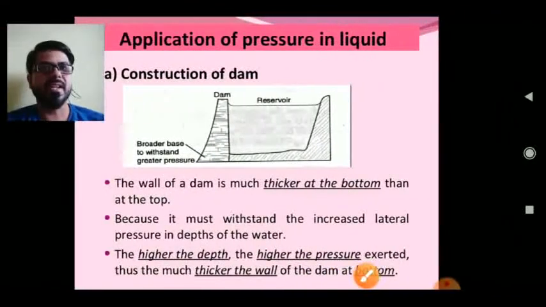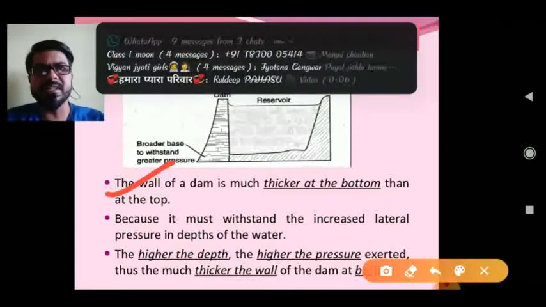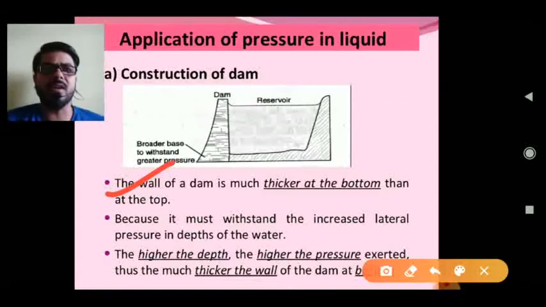Now see the next application of pressure in liquid. In many dams, the wall is much thicker at the bottom than at the top. That is the reason, because when you go deeper, the pressure would be more. When we go deeper inside the water body, the depth of the water column increases, and as we know, the pressure exerted by the liquid is directly proportional to the depth of the water column.